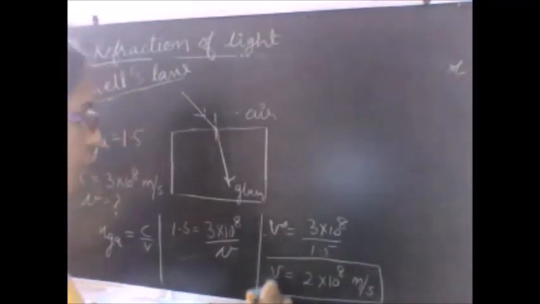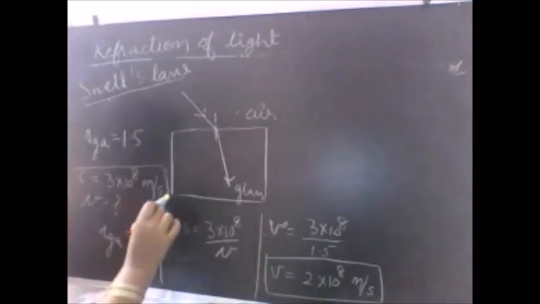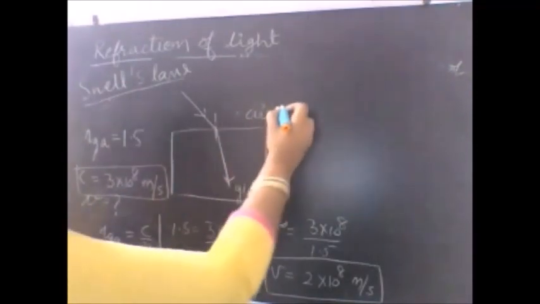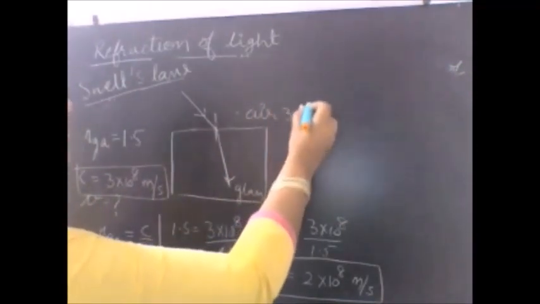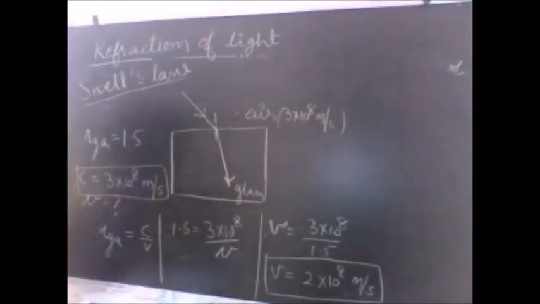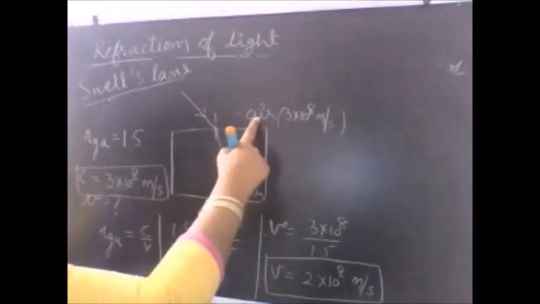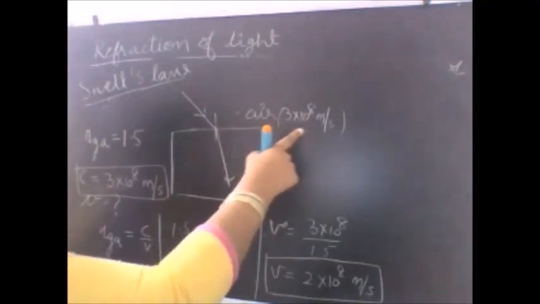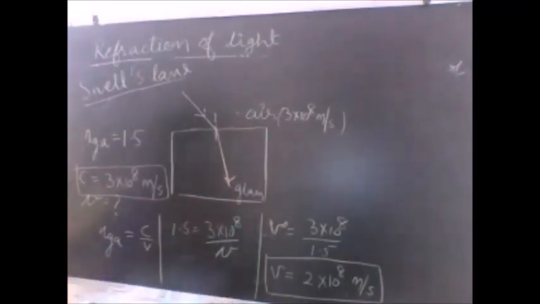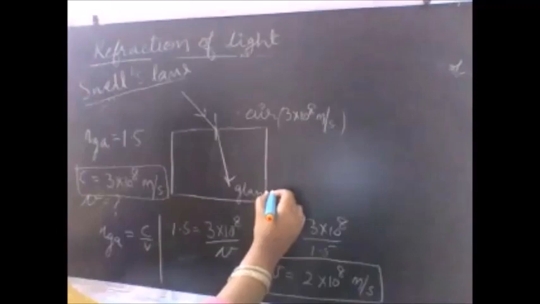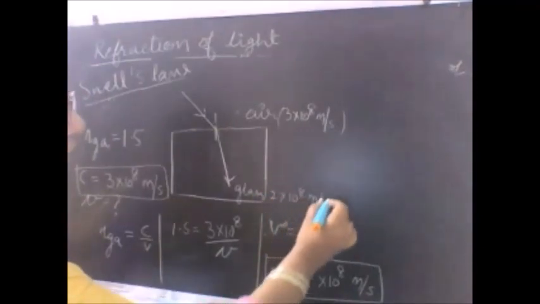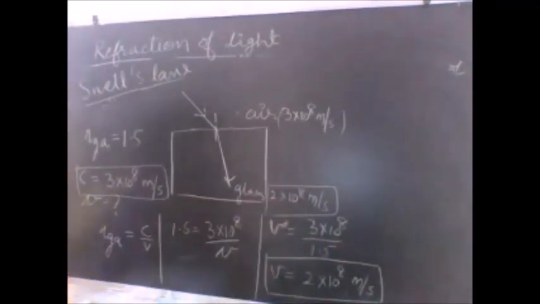Just look at the value here and look at the value that was given to you. This was the speed of light in air. The speed of light in air was given as 3 into 10 power 8 meter per second, which is the maximum value of the speed of light which is known to you. The speed of light in air or vacuum is same, 3 into 10 power 8 meter per second. And the speed of light in glass we have just calculated, it came out to be 2 into 10 raised to the power 8 meter per second. This is the speed of light in glass.